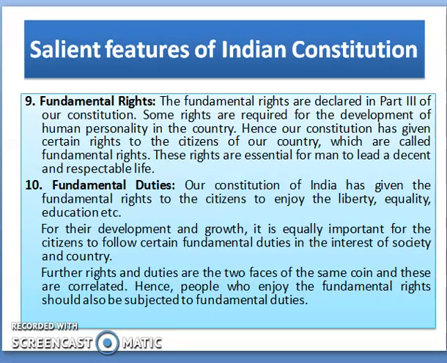The fundamental rights are declared in Part 3 of our Constitution. Some rights are required for the development of human personality in the country. Hence, our Constitution has given certain rights to the citizens of our country which are called fundamental rights. These rights are essential for man to lead a decent and respectable life.